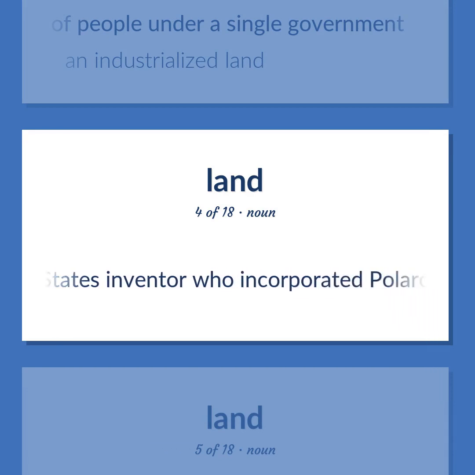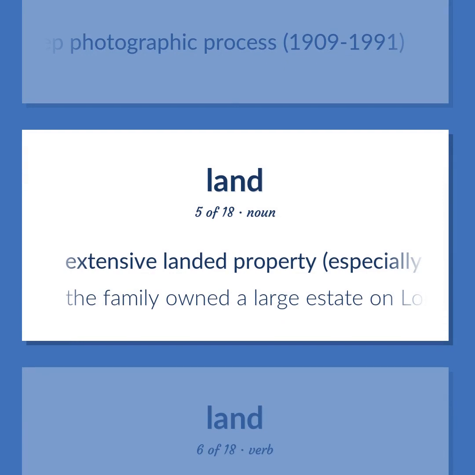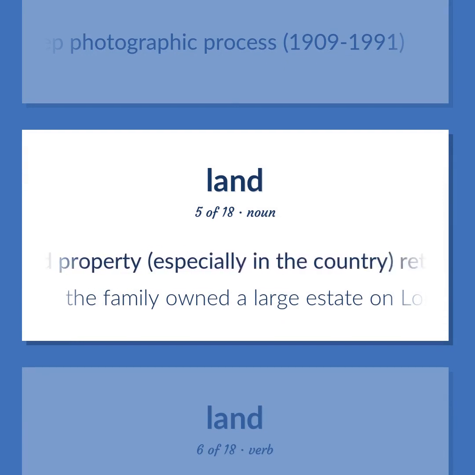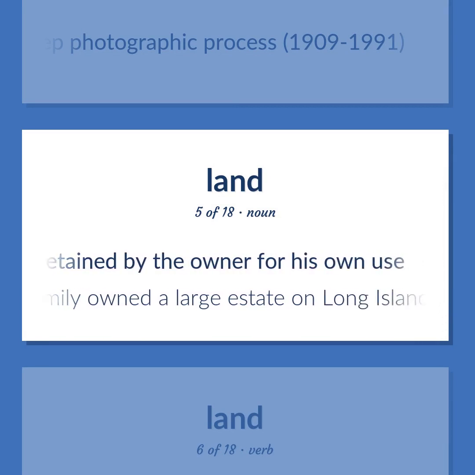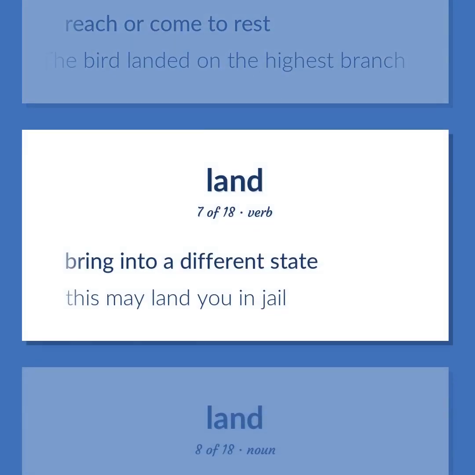United States inventor who incorporated Polaroid film into lenses and invented the one-step photographic process, 1909 to 1991. Extensive landed property, especially in the country, retained by the owner for his own use. The family owned a large estate on Long Island. Reach or come to rest. The bird landed on the highest branch. Bring into a different state. This may land you in jail.